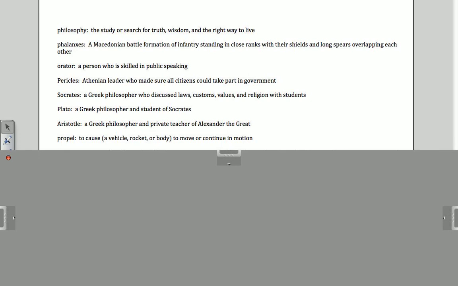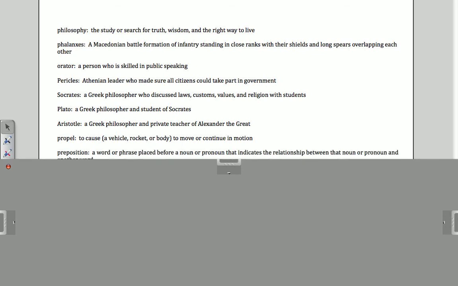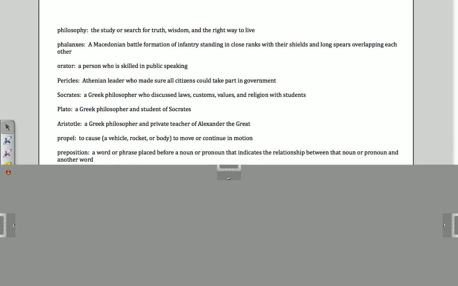Now the challenge words. Propel is to cause either a vehicle, rocket, or your body to move or continue in motion. A preposition is actually an English term. It's a word or a phrase that's placed typically before a noun or a pronoun, and it indicates the relationship between that noun or pronoun and another word.